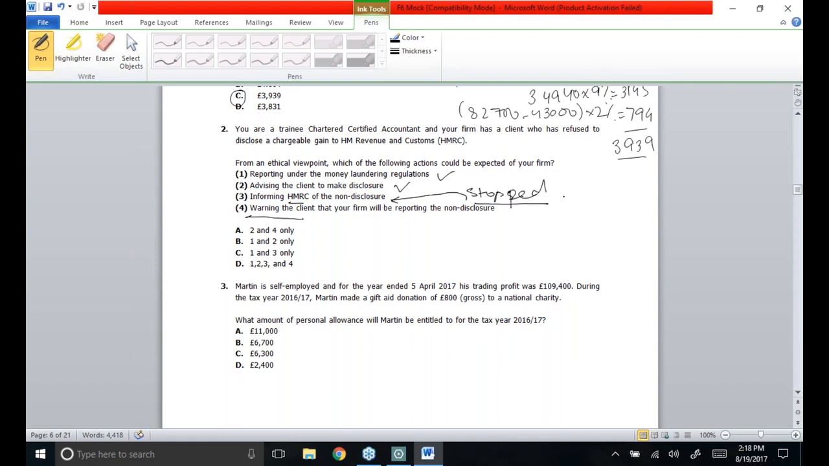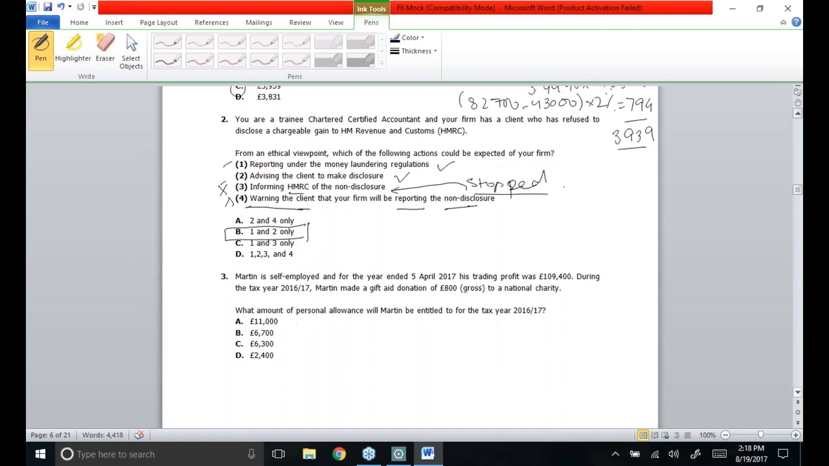And of course you cannot even threaten your client. No kind of threat could be made to the client that you are going to report the non-disclosure to HMRC. This is not going to be the case. So the first and second points are correct. So the correct option is B.